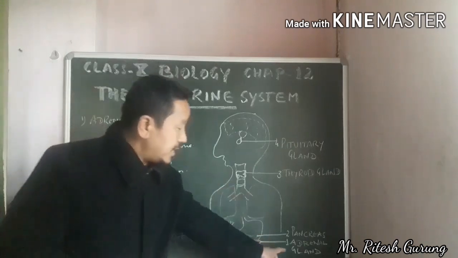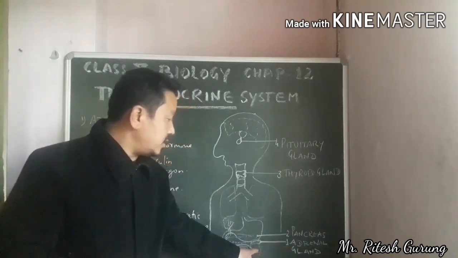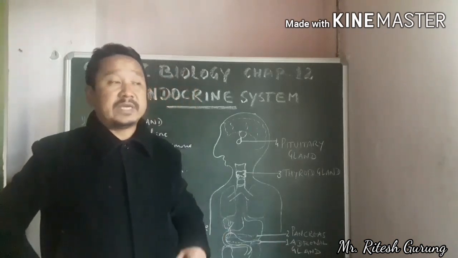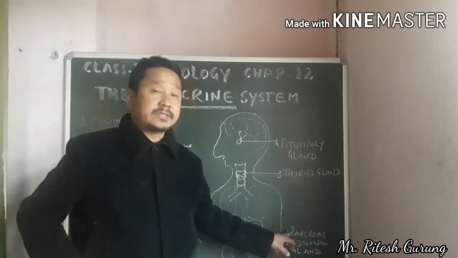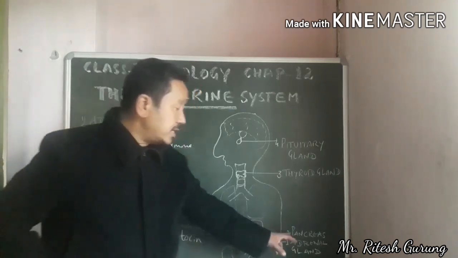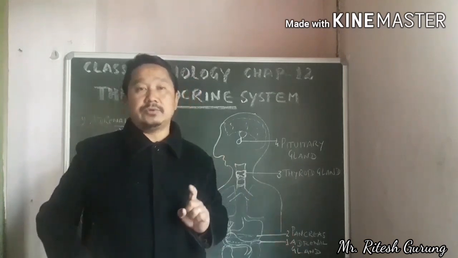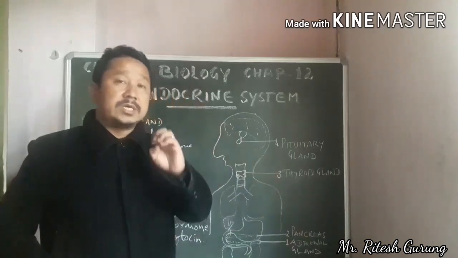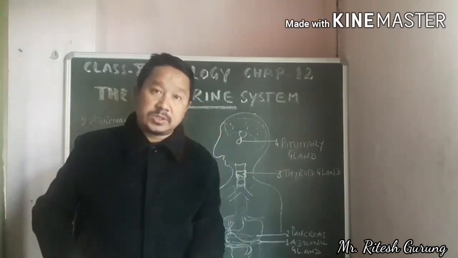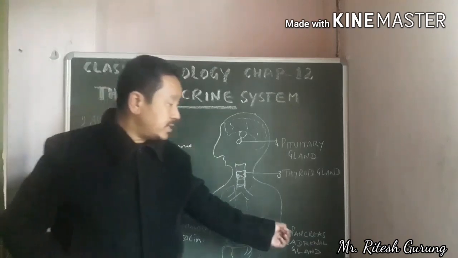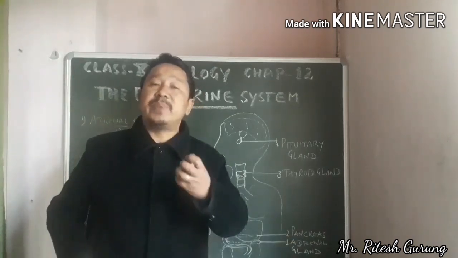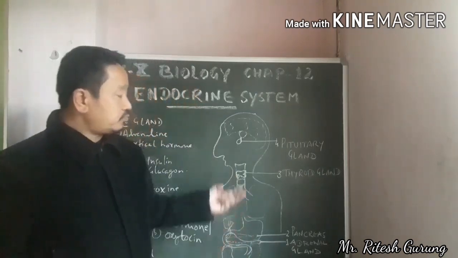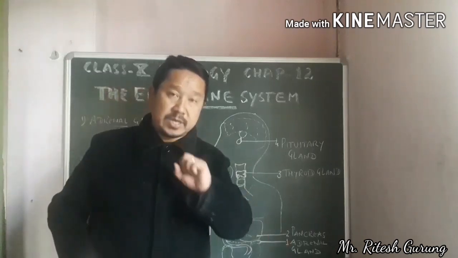They are the adrenal glands, a pair of adrenal glands right on the top of each kidney. Then the pancreas is there. The pancreas is also called a dual gland, D-U-A-L, because it contains a cluster of cells responsible for producing some hormones, and on the other side it also produces pancreatic juice for the digestion of food. So the pancreas is called the dual gland.